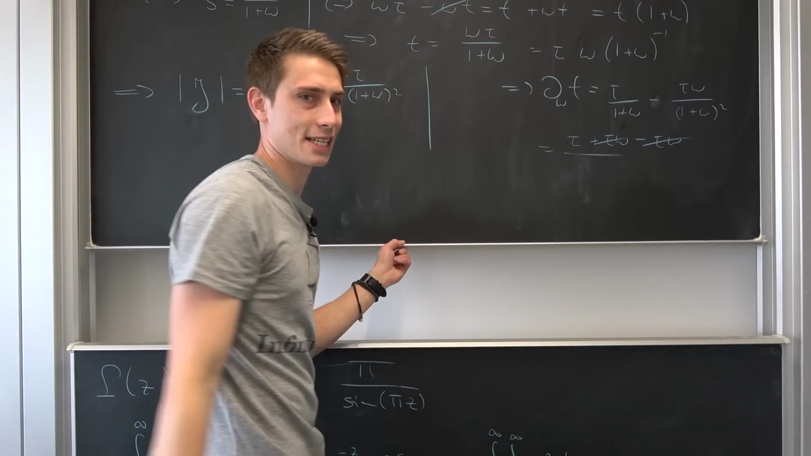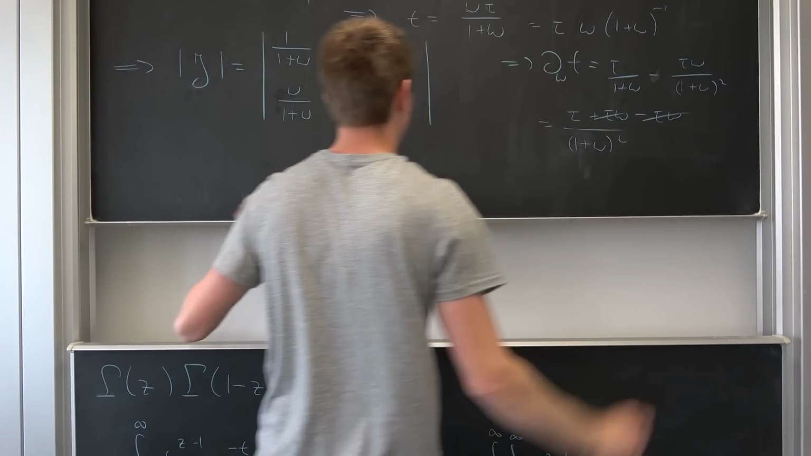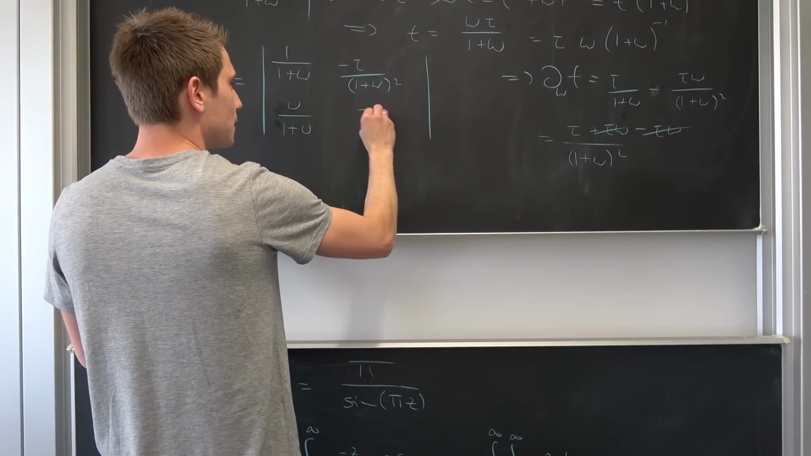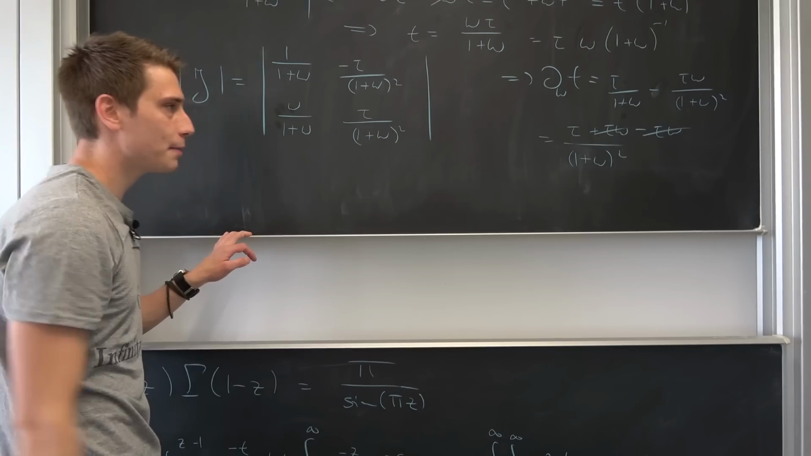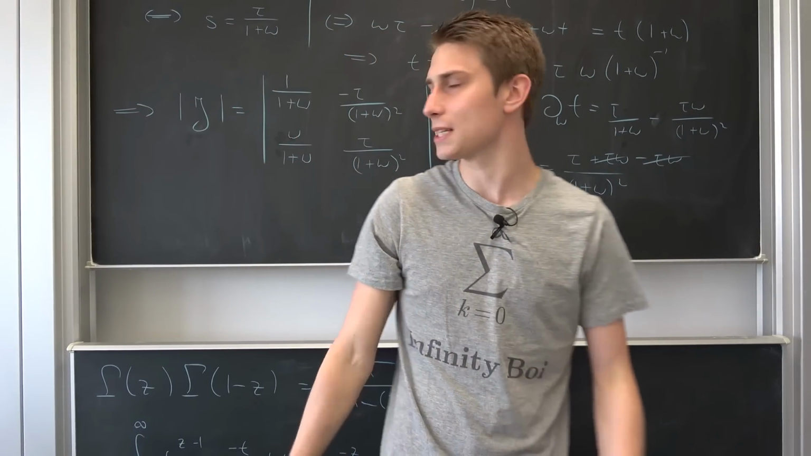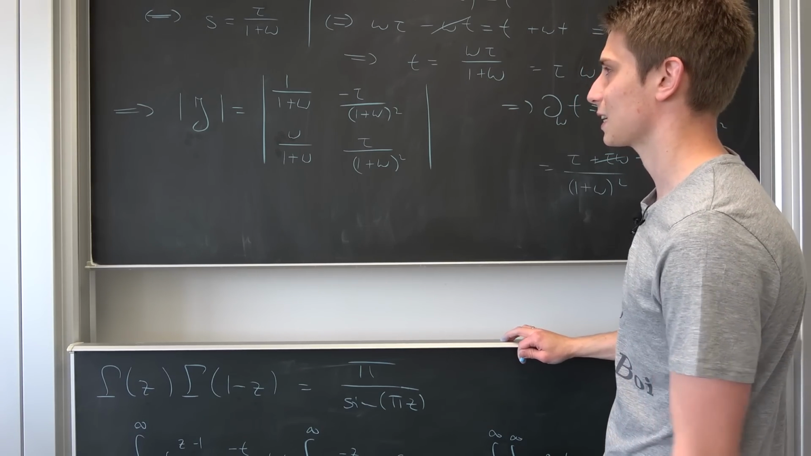That's a lot of stuff. Like I said, it's disgusting. Over 1 plus omega squared. Okay, so this is our differential: tau over 1 plus omega squared. Take a piece of paper and try it out for yourself. Maybe this is also a little outtake on my second channel.